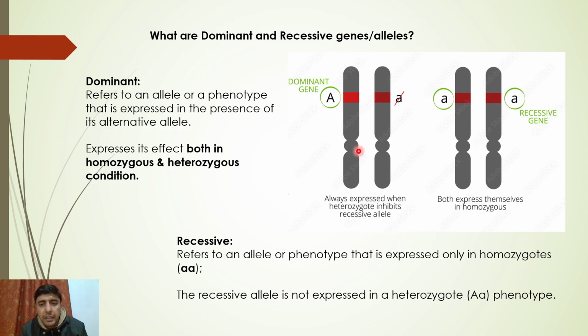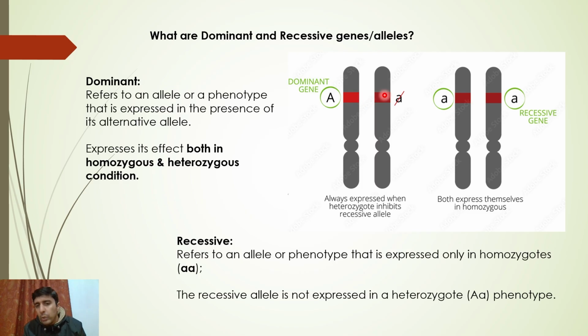So have a look at this slide. We have two alleles for a gene. One I have represented by a capital A and another I have represented by a small a. So why have you done this? The allele that is represented by a capital letter is the dominant allele, or you can say the dominant gene. How can you define it? It refers to an allele or a phenotype that is expressed in the presence of an alternative allele. There are always alternative alleles over here, but the thing that is expressed, that is the dominant one.